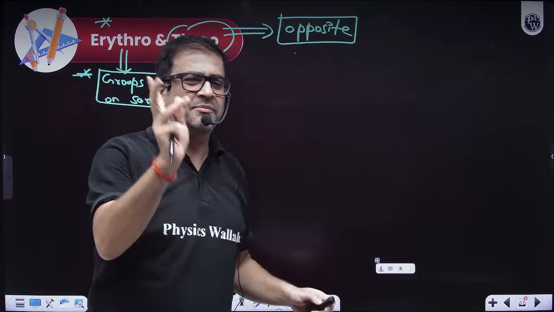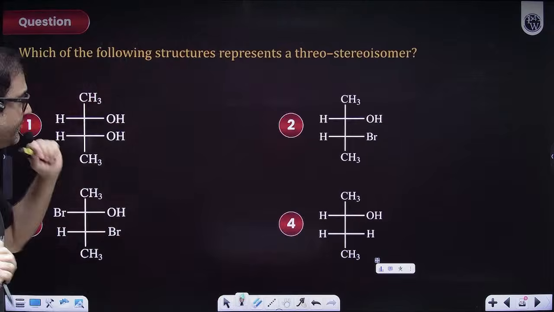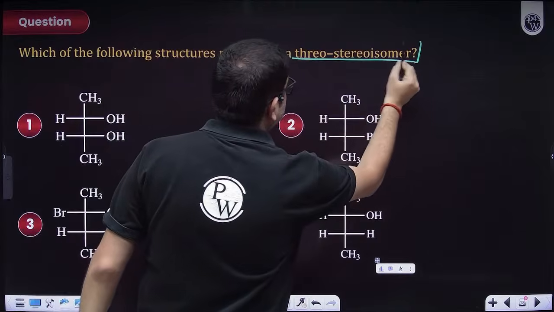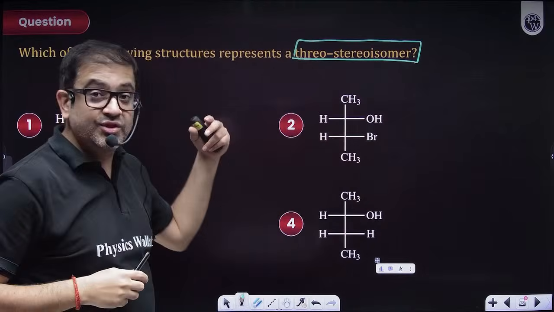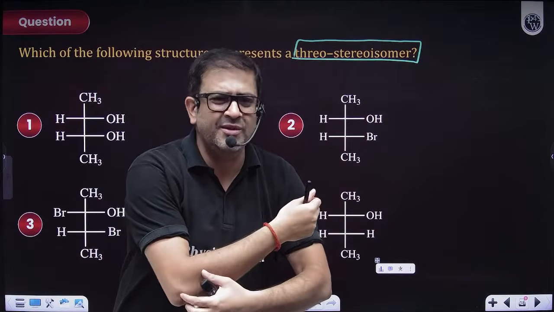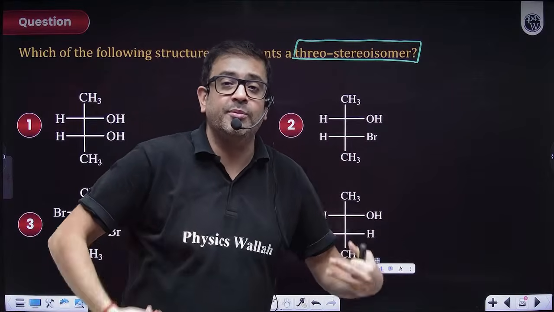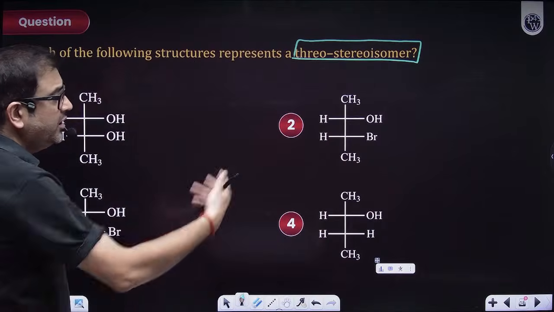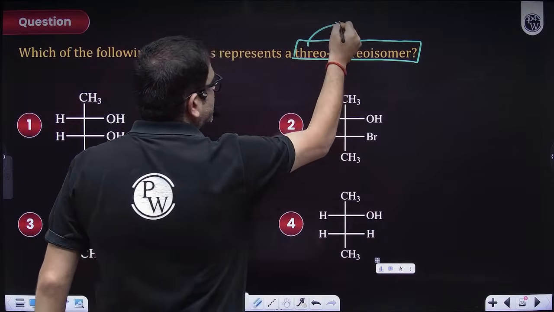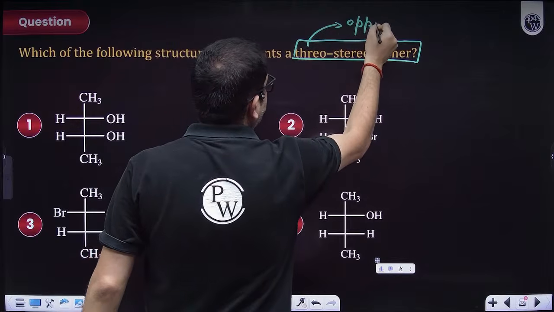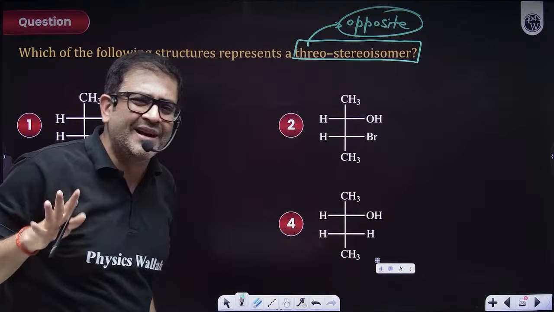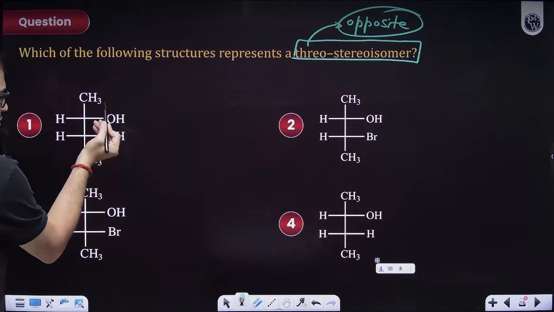So let us simply understand this with a question. You have to select which structure represents a threo stereoisomer. Stereoisomer as in, sir, optical isomer, because optical isomers are also termed as erythro and threo isomers. Sir, threo you have already told: threo means you need groups to be on the opposite side. Any group, master, any.